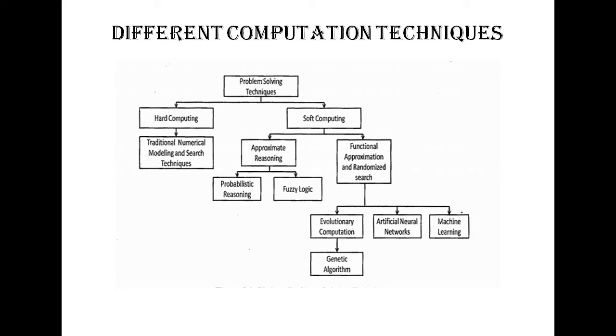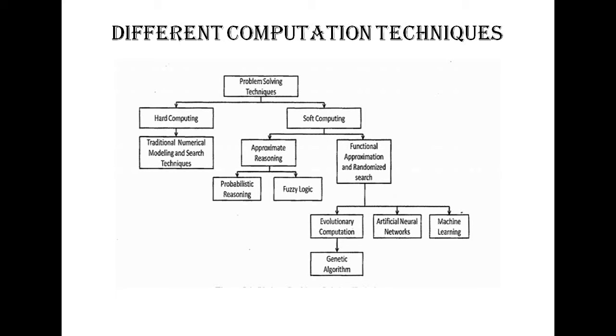Okay, so this is a very popular diagram. What are the different computation techniques? So usually for any real world problem, you have to first identify the problem solving technique. So in problem solving technique, there are two parts, hard computing and soft computing. In case of hard computing, you have to consider different numerical models and searching techniques.